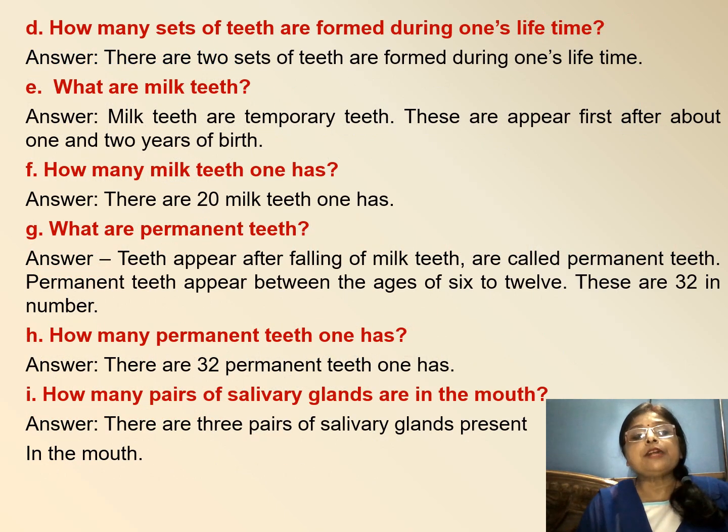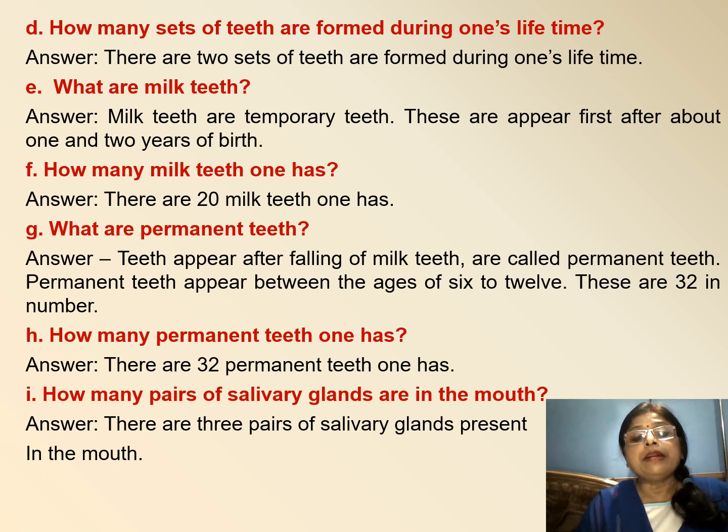Next, how many sets of teeth are formed during one's lifetime? As you know, two sets of teeth are formed during one's lifetime, and these are the milk teeth and permanent teeth. Now question, what are milk teeth? Milk teeth are temporary teeth. These appear first after about 1 to 2 years of birth. How many milk teeth does one have? There are 20 milk teeth.